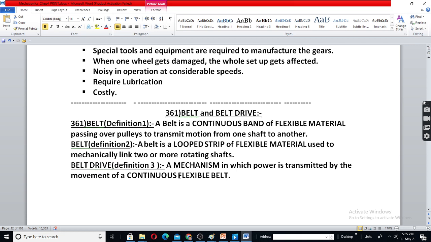It is like a circle, or it may become approximately an ellipse, not exactly an ellipse, when it rotates. So it is an endless flexible material which passes from one pulley to another pulley to transmit power and motion.